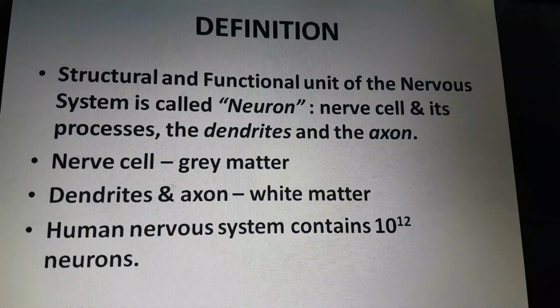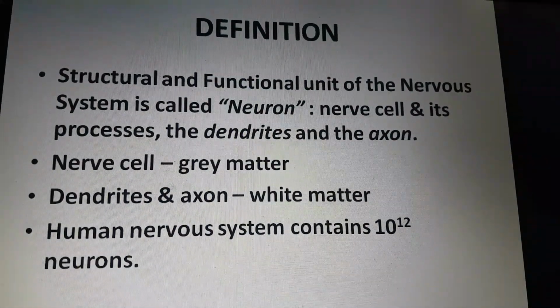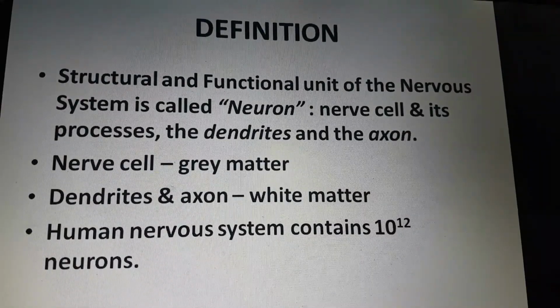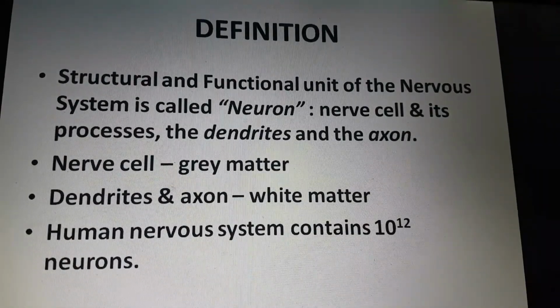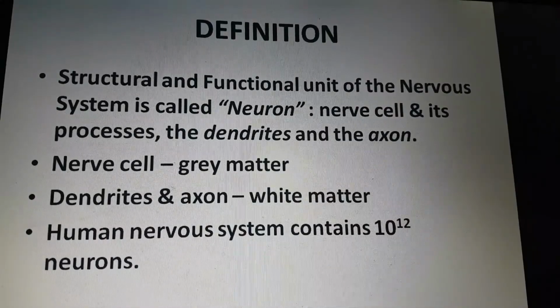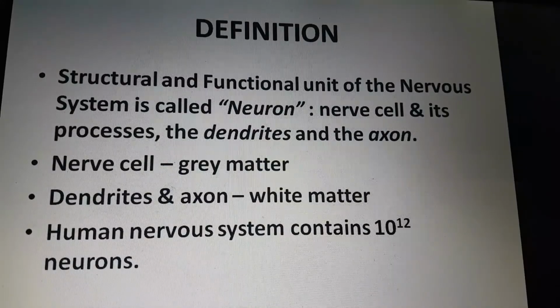First of all, the definition. The structural and functional unit of the nervous system is called the neuron. The term neuron is used to describe the nerve cell and its processes, which are the dendrites and axons. The nerve cell is present in the gray matter, while dendrites and axons are present in the white matter. The human nervous system contains approximately 10 to the power of 12 neurons.